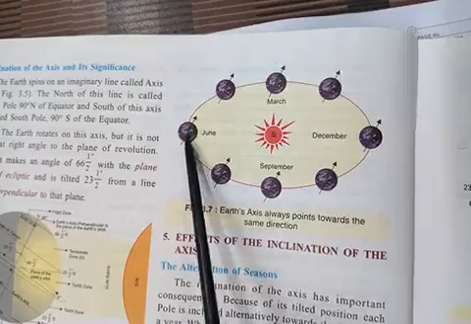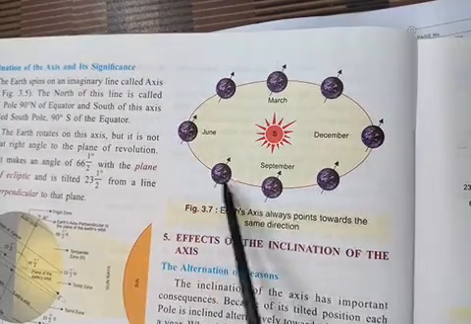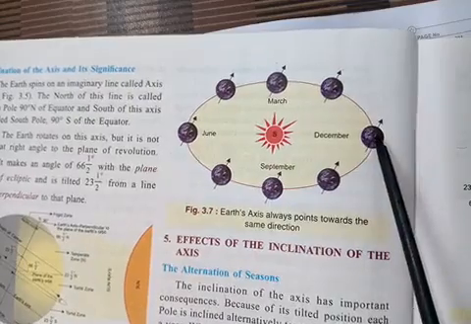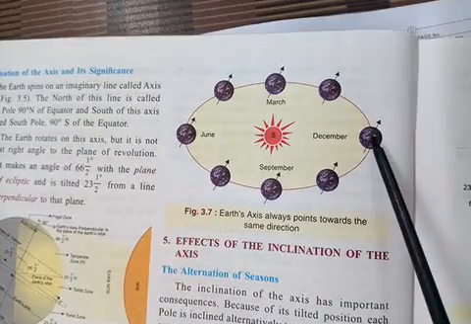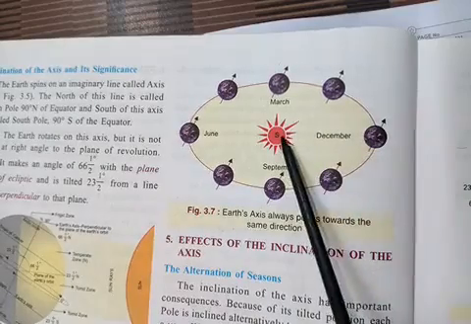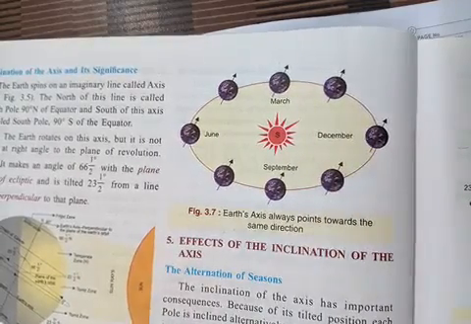So what happened? Because the earth is inclined, in the different times of the year the position of the earth changes, and the sun rays fall directly on different parts of the earth.